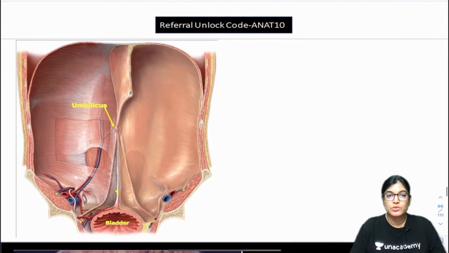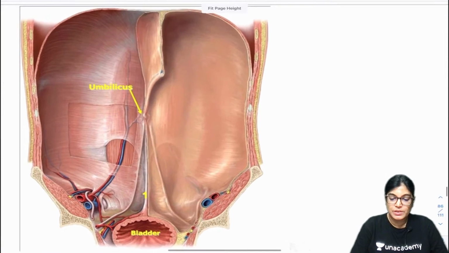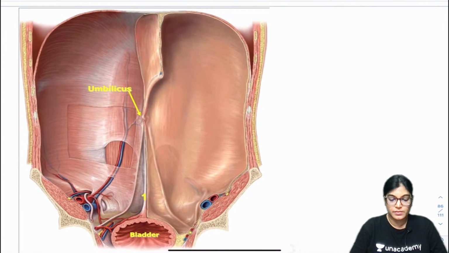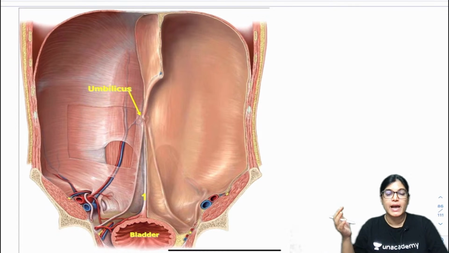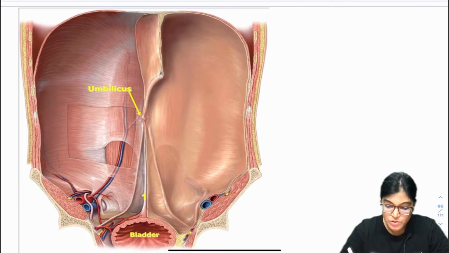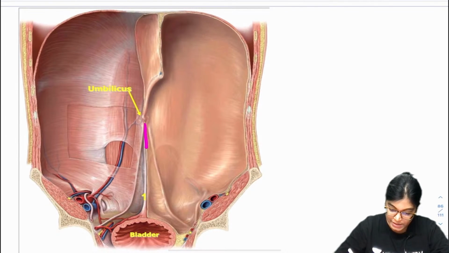So, I would like to show you this diagram. Let me first enlarge this and let me explain. Here we can see important folds, and we should know what are the structures lying in each fold. Let me just highlight this diagram. So, there is one median fold.